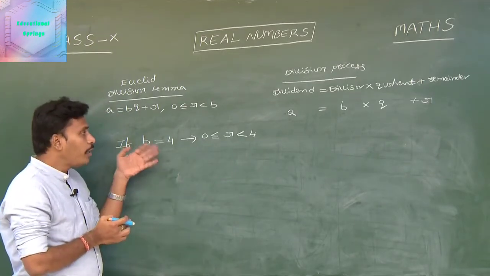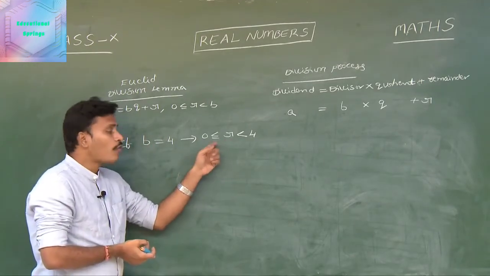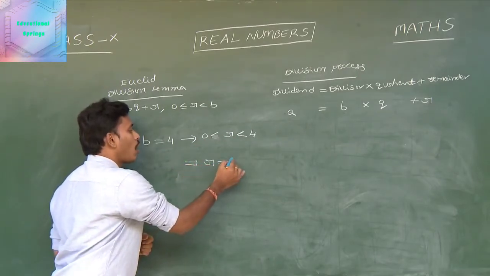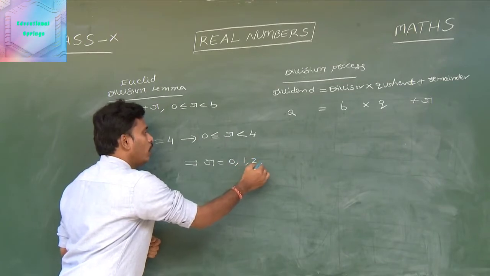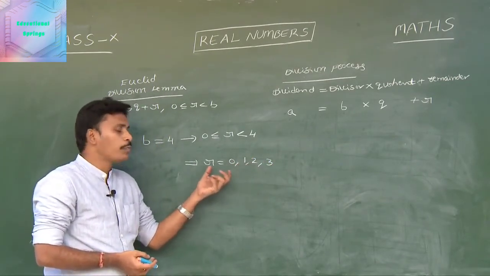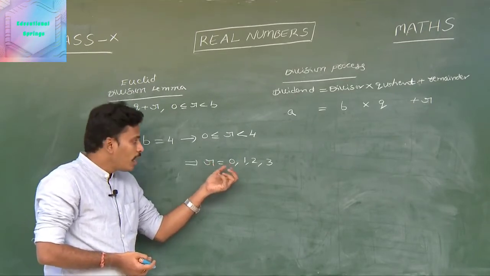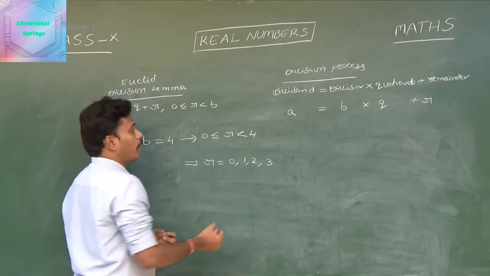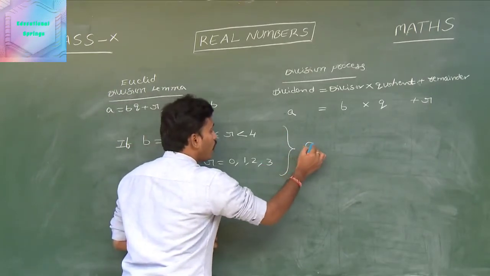And now if b is equal to 4, the value of r is in between 0 and 4, and the possible values for r are 0, 1, 2, 3. Any one of these 4 values is possible for r. With that statement, we will rewrite the forms of a.